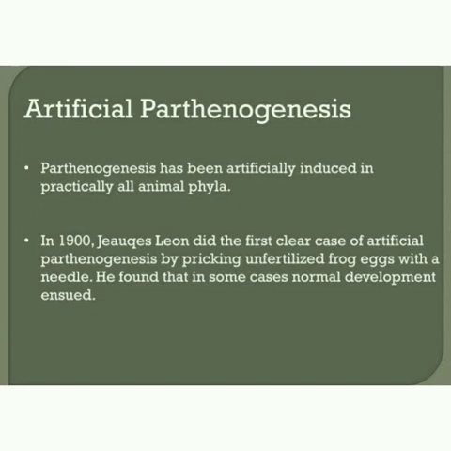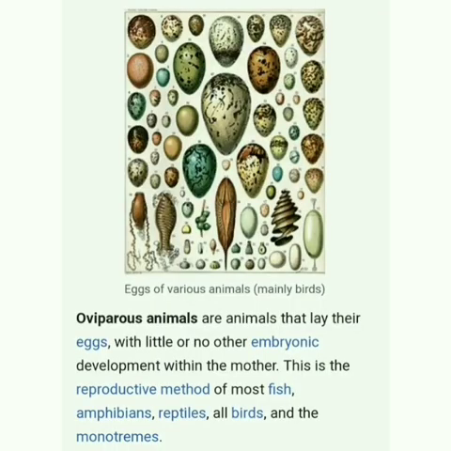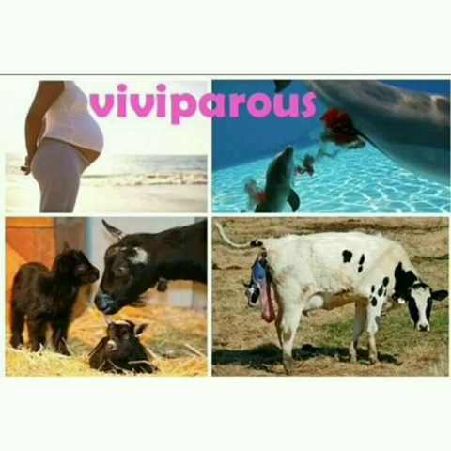Finally, animals are classified mainly into three groups, namely oviparous, viviparous and ovoviviparous. The animals which lay eggs are called oviparous. Example, reptiles and birds. The animals which give birth to young ones are called viviparous. Example, mammals.